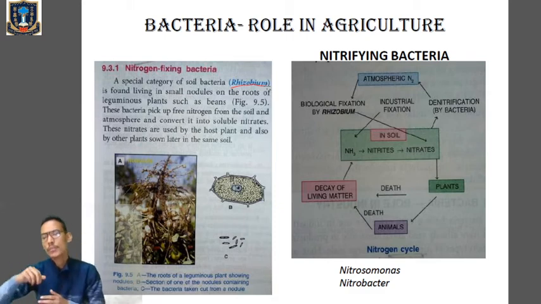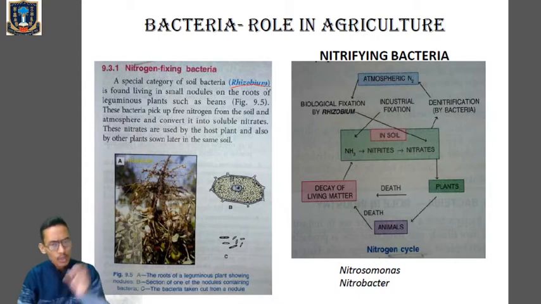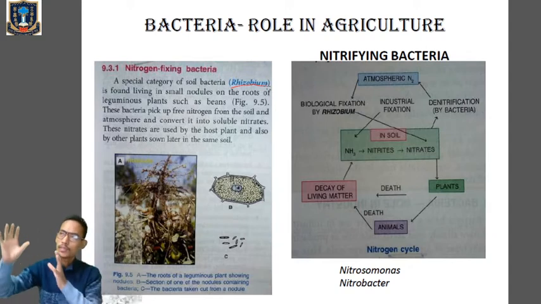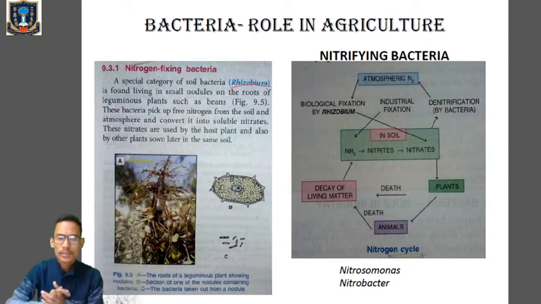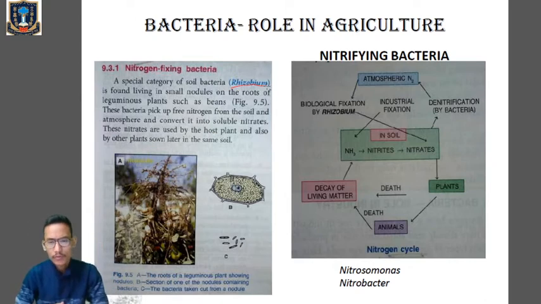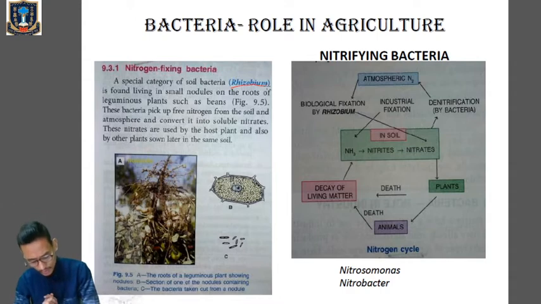So that nitrogen needs to be converted into nitrates, and only then can they absorb it from the soil through the roots, right?